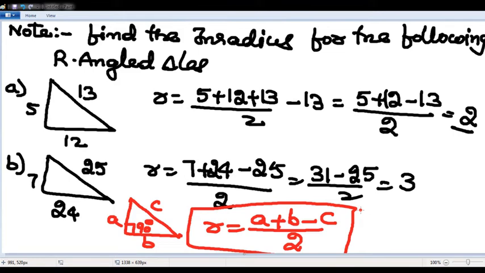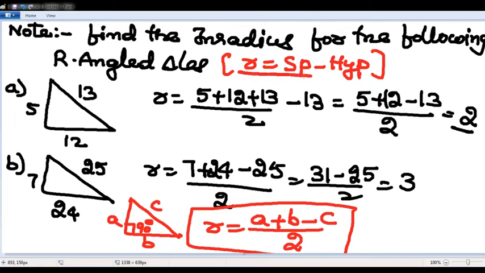Inradius for a right angled triangle is given by A plus B minus C by 2. Inradius in a right angled triangle is given by semi-perimeter minus hypotenuse. Somebody asked me the proof, which anyway I decided to give after solving the application.